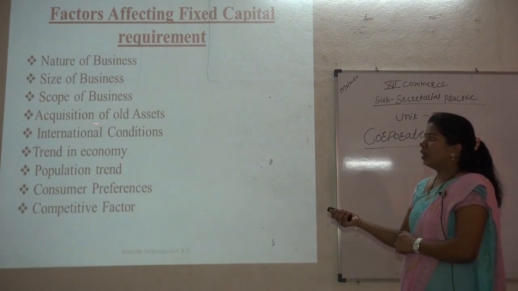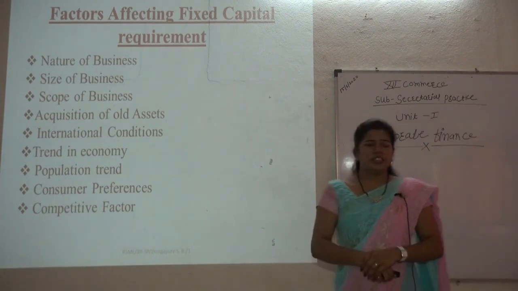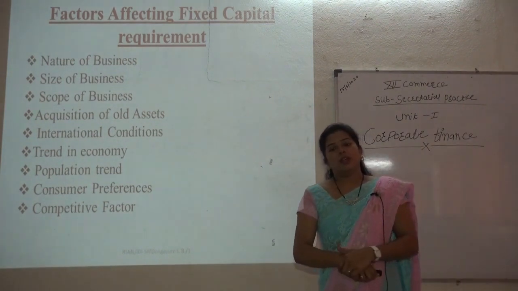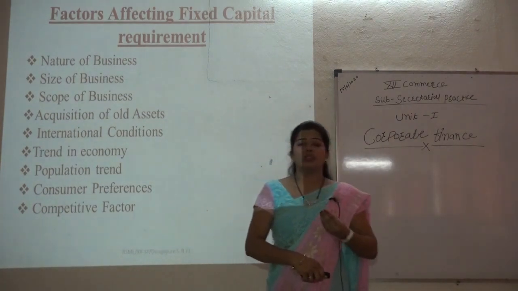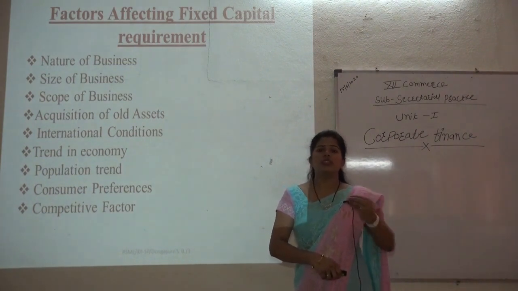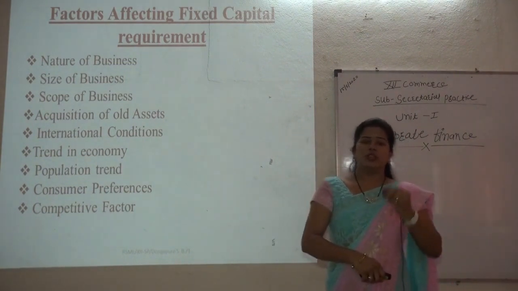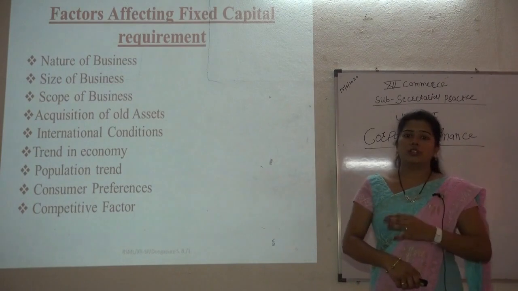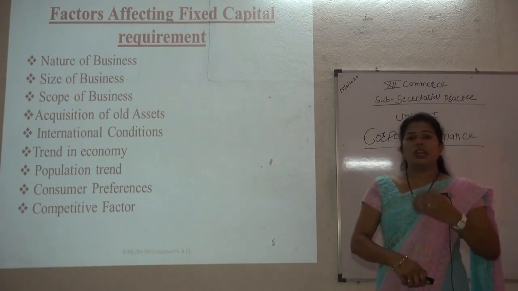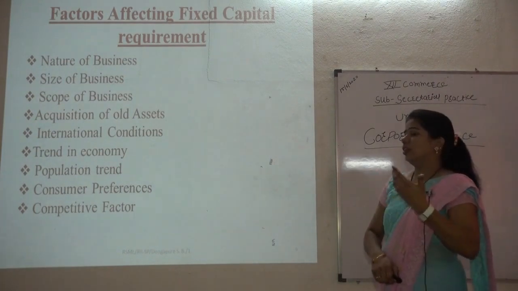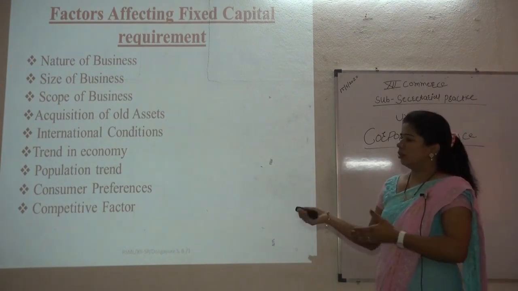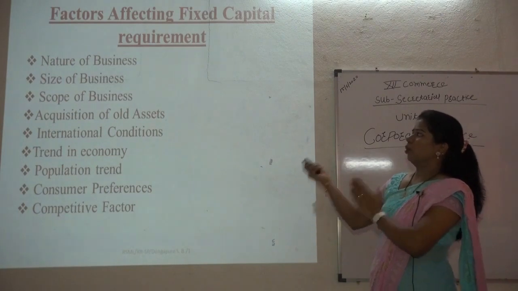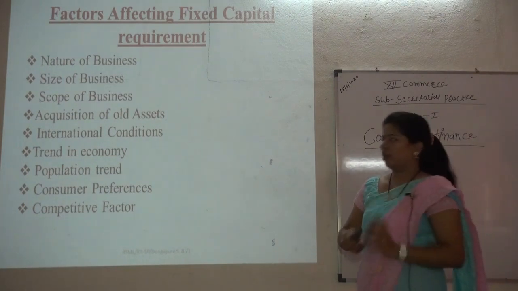Then next is the acquisition of old assets. In the recent era, every organization is moving toward technology, so we need more recent machinery and technology, and for that we have to invest more fixed capital. It means we have to replace the old assets with new, more upgraded assets.